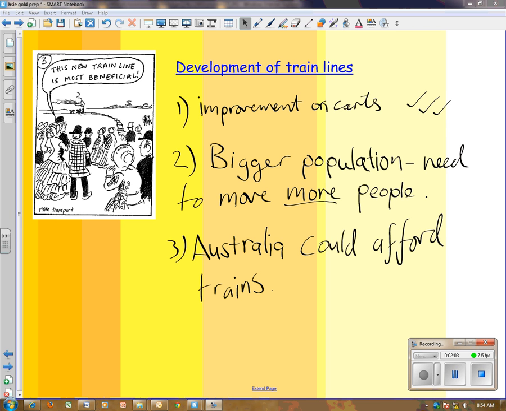Number two, you've got a bigger population in Australia, so you need to move more people. You're not just moving 5 families or 10 convicts anymore. You're moving wealthy people and more of them. And of course, number three is Australia could afford the trains. It didn't have that much money before. It couldn't actually buy the equipment to make trains. But now it's much richer, so it could afford the trains.